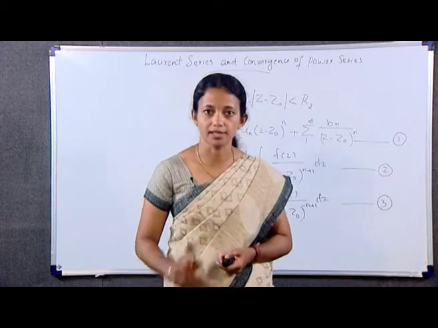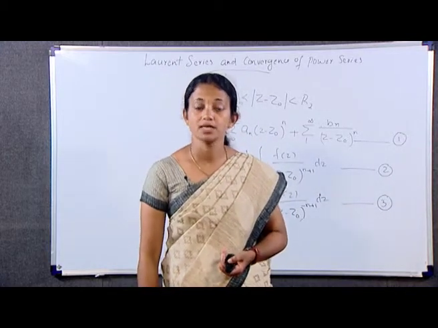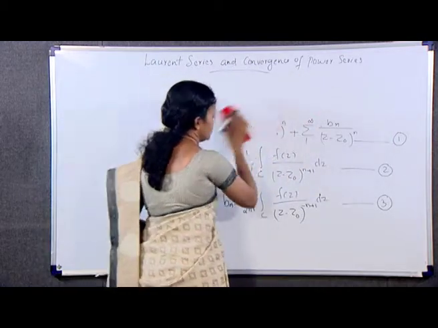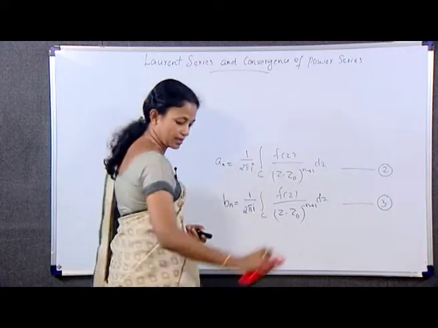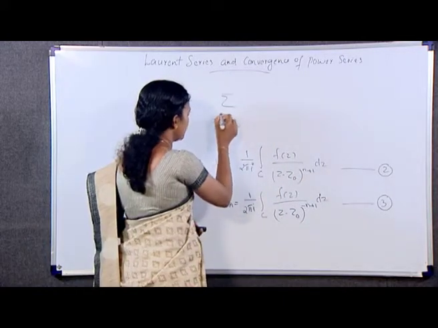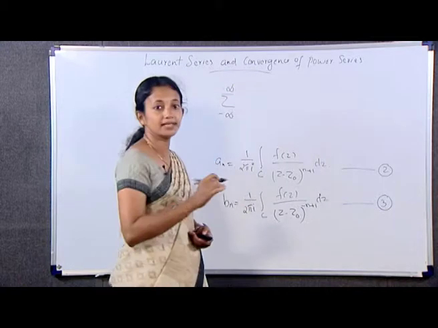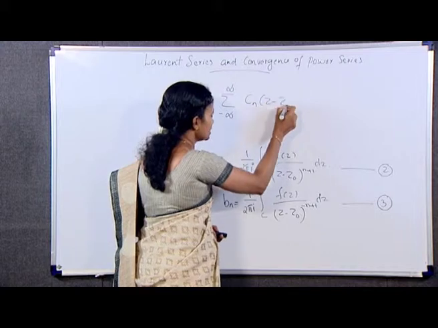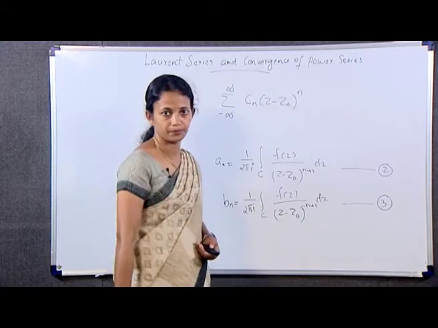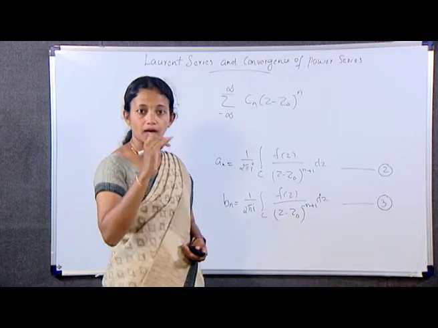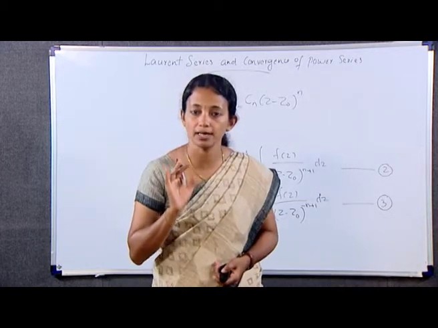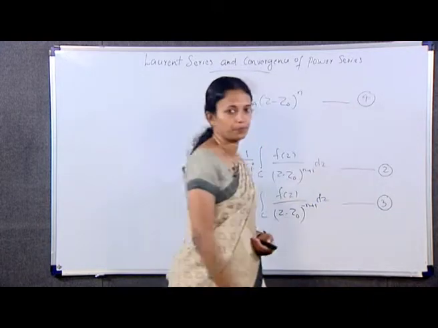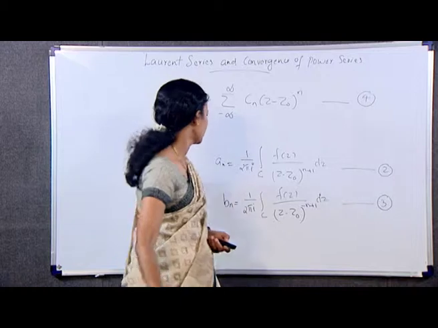Expansion 1 is often written as f(z) is equal to sigma n varies from minus infinity to infinity c_n (z minus z0) whole raised to n, and also R1 less than mod z minus z0 less than R2. Equation number 4.